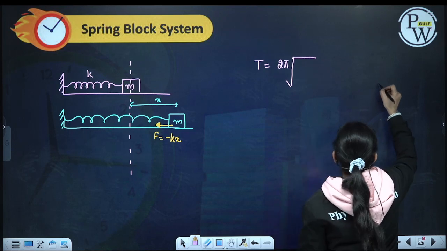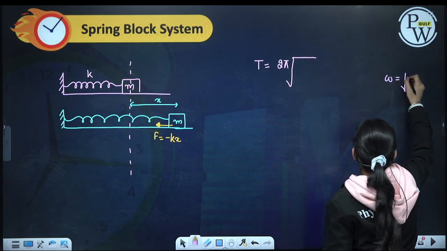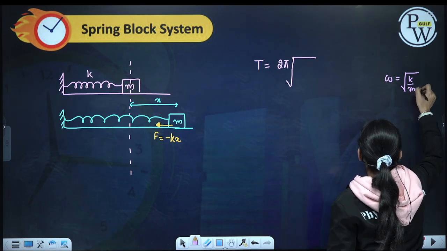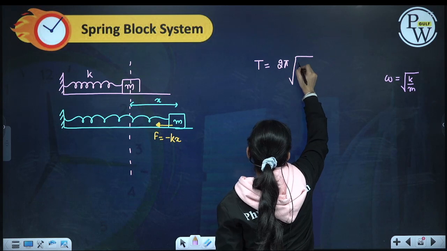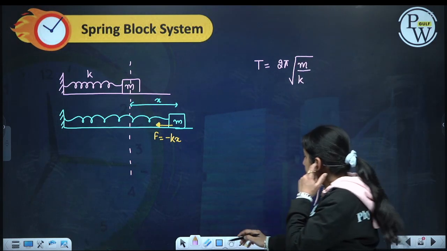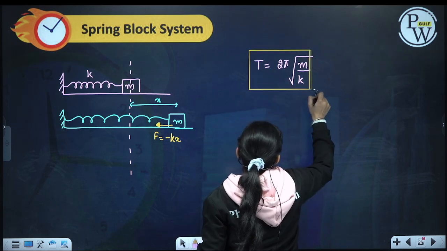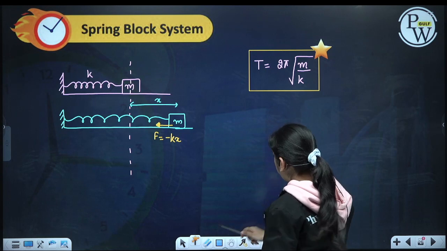Okay, now we saw that omega is equal to under root of k by m, so the time period will be equal to 2 pi under root m by k, where k is the spring constant. In this case the force is just the basic force of SHM.